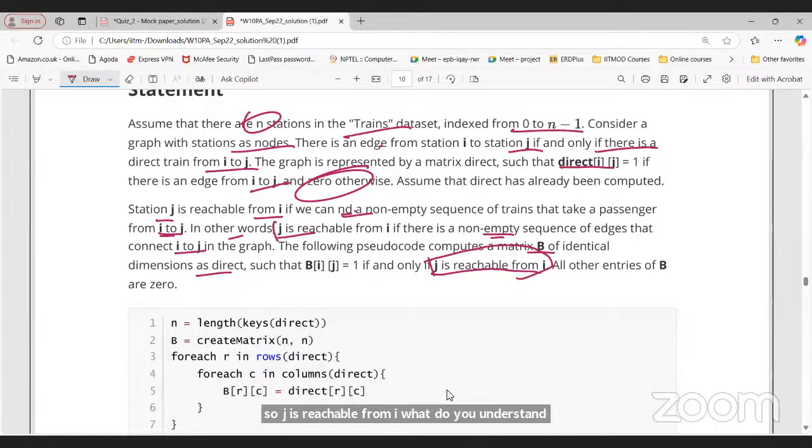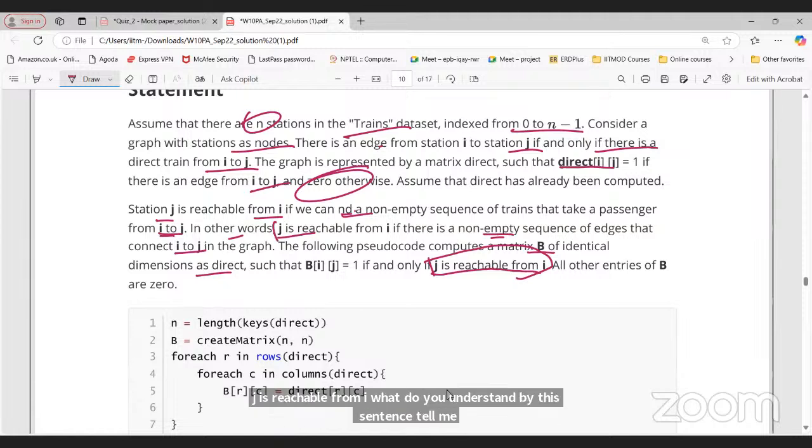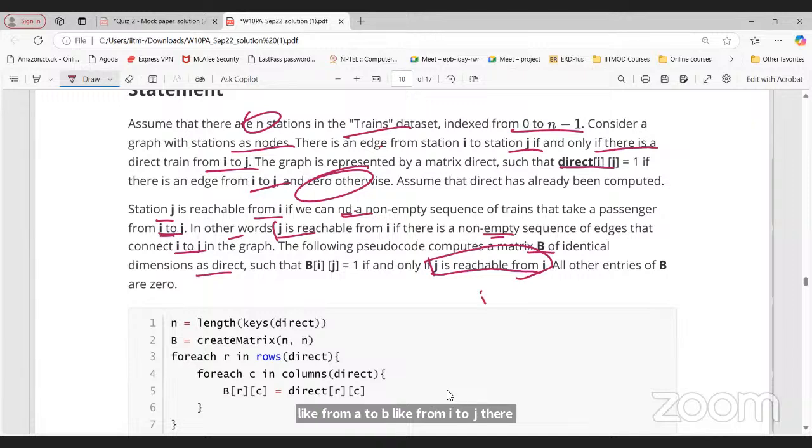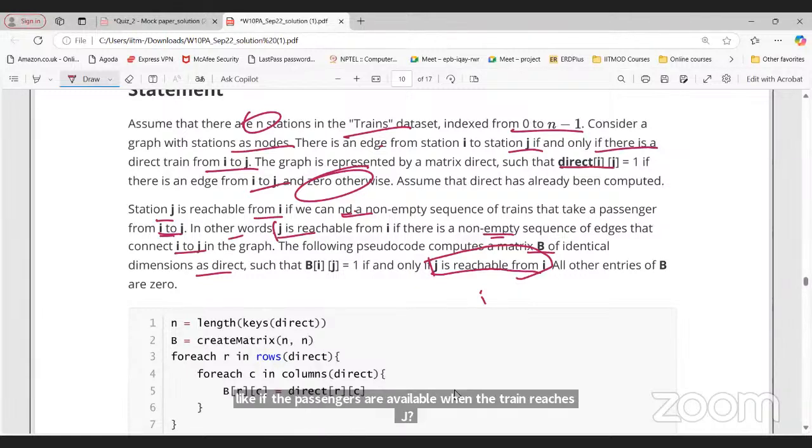Sir, is it true that if there exists an edge from I to J, then there should compulsorily exist an edge from J to I? Is that the meaning? There is a direct train from I to J, sir. No, it's a direct train, so if the passengers are available when the train reaches J, it can be reversed from J to I.